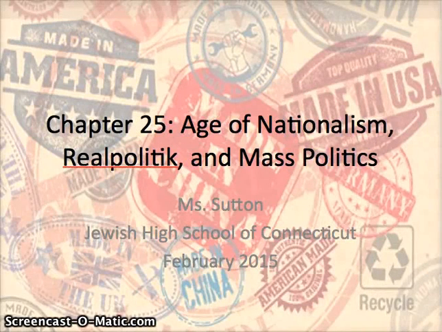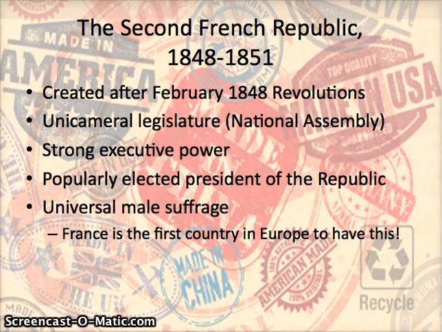Hello, all. So we're going to start out chapter 25 here by talking about the age of nationalism in France. And it actually requires a little bit of a recap from what we studied in chapter 23. So looking at the status of France at the end of the 1848 revolutions. So the government at this point is called the Second French Republic.